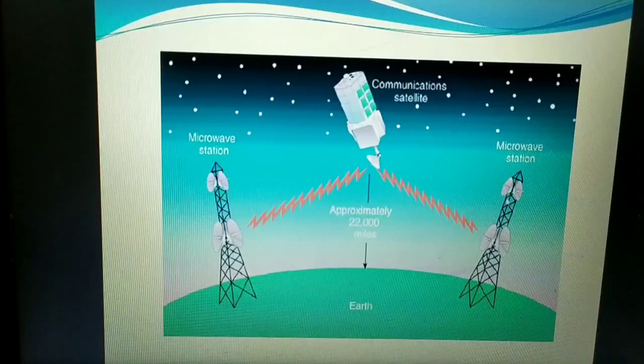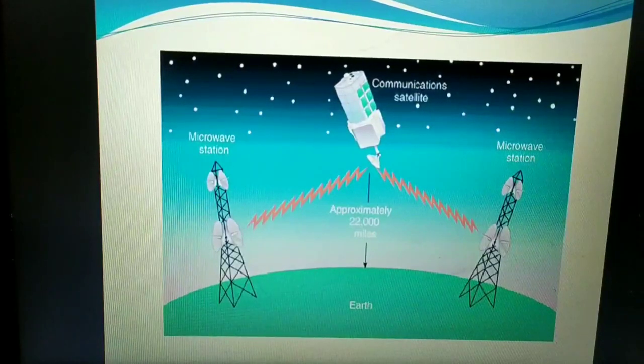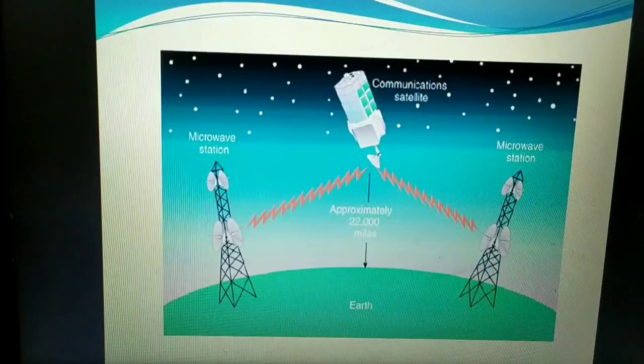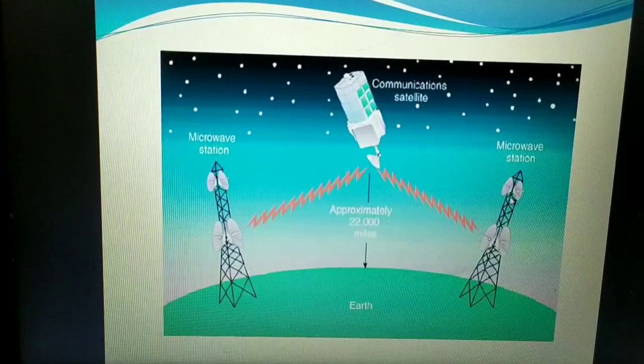In any microwave station with high gain antennas, there is something known as a transceiver. In these transceivers there is a transmitter and a receiver, which we have already studied in radio waves. Whether it's a microwave antenna or a radio wave antenna, there should be a transmitter and a receiver, which combined we call a transceiver. These are the communication equipments the earth station uses to communicate with the satellite.